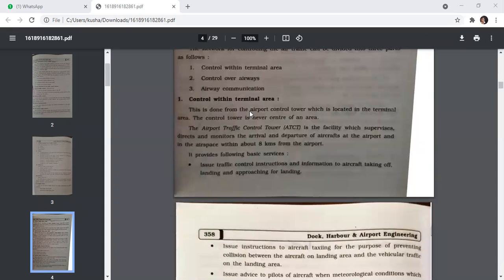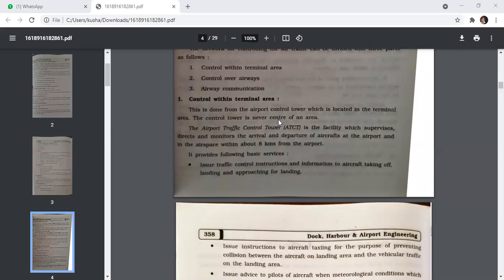This is done from the airport control tower, which is located in the terminal area. The control tower is now the center of an area, meaning that your airport control tower is built near your airport or within the vicinity of the airport. So located in the terminal, the control tower is the nerve center of any airport. It is the most crucial and most important center of any airport.